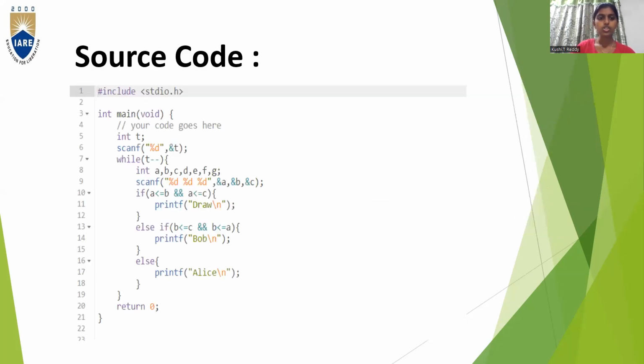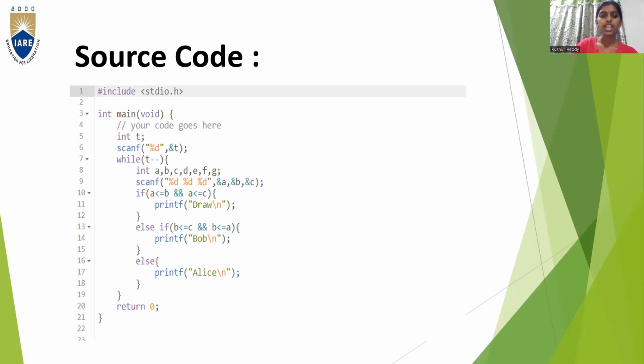So here is the source code. As you all know, first we read the header file. After that comes the int main function. Then we start the program with the braces. So int t: we are reading an integer, that is t. scanf("%d", &t): this statement is used for inputting, so that the user can give the input value.